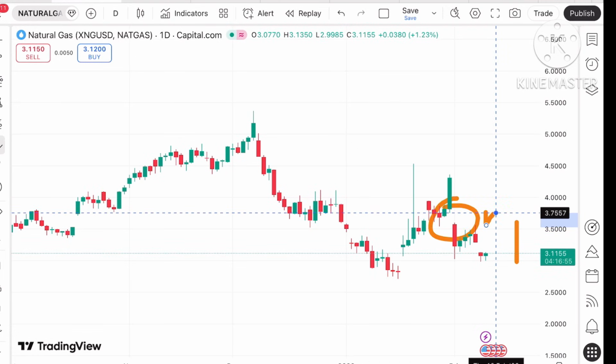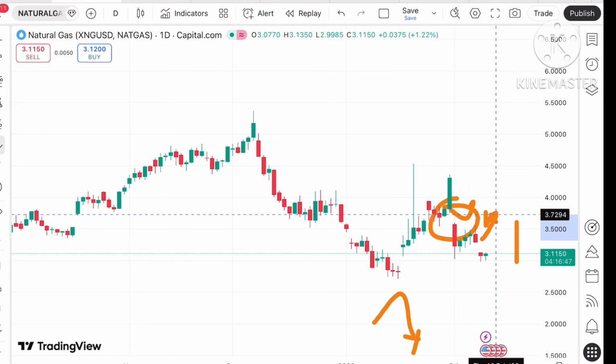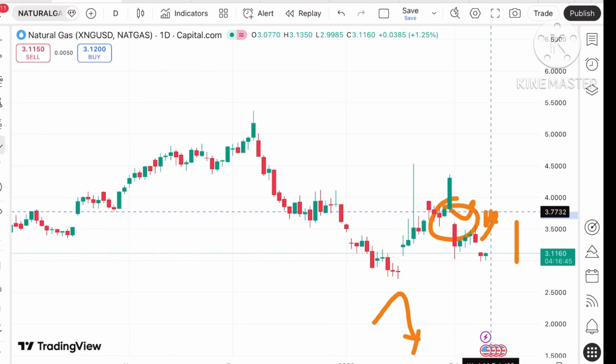And if we see after this gap, there can be a bounce back again towards the downside, and then it can move towards 3.6, and from there also a bounce back can be seen. These two scenarios we can see. But if the price keeps moving over 3.7, then it can touch a level of 3.9 to a level of $4.